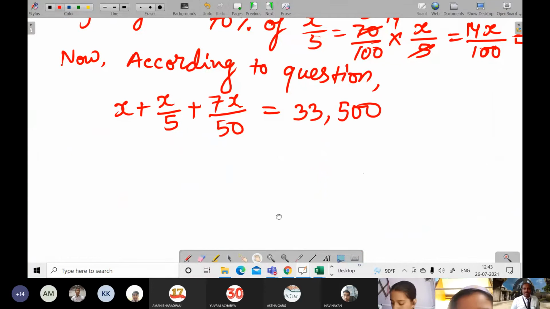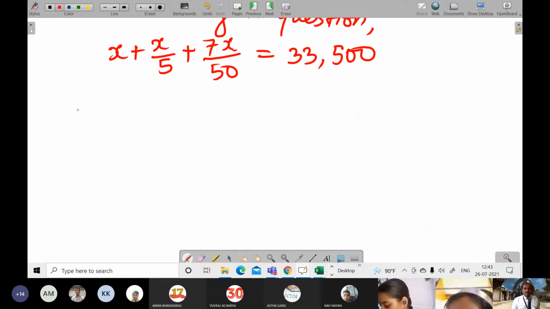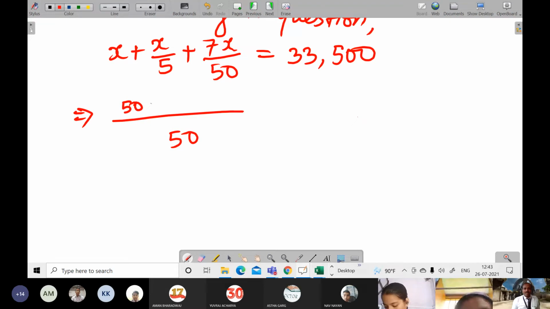When you take the LCM, it will become 50. It will become 50x plus 5 10s are 50, so 10x, and there 7x, is equal to 33,500.